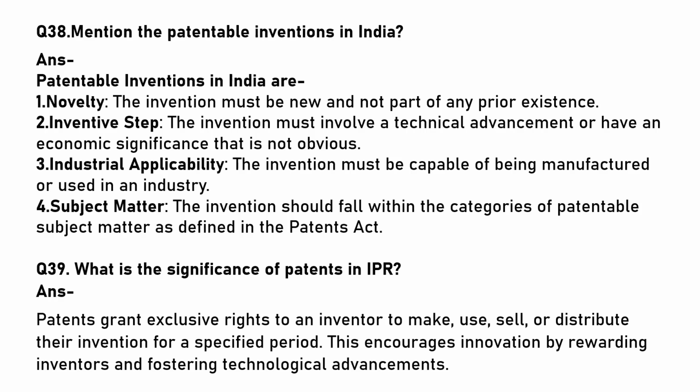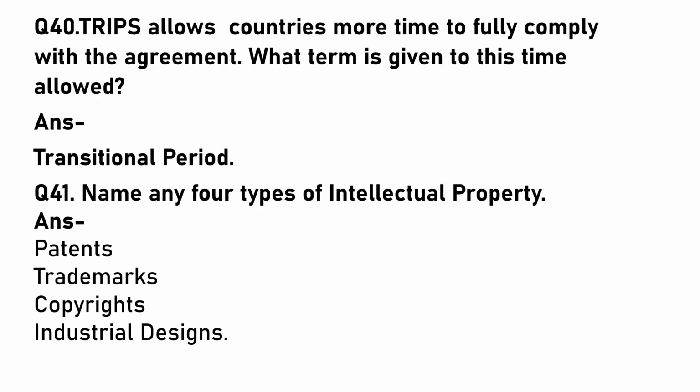What is the significance of patents in IPR? Patents grant exclusive rights to an inventor to make, use, sell or distribute their invention for a specific period. This encourages innovation by rewarding inventors and fostering technological advancements. TRIPS allows countries more time to fully comply with the agreement. What term is given to this time allowed? This is known as transitional period. Name any 4 types of intellectual property: patents, trademarks, copyrights, industrial designs.